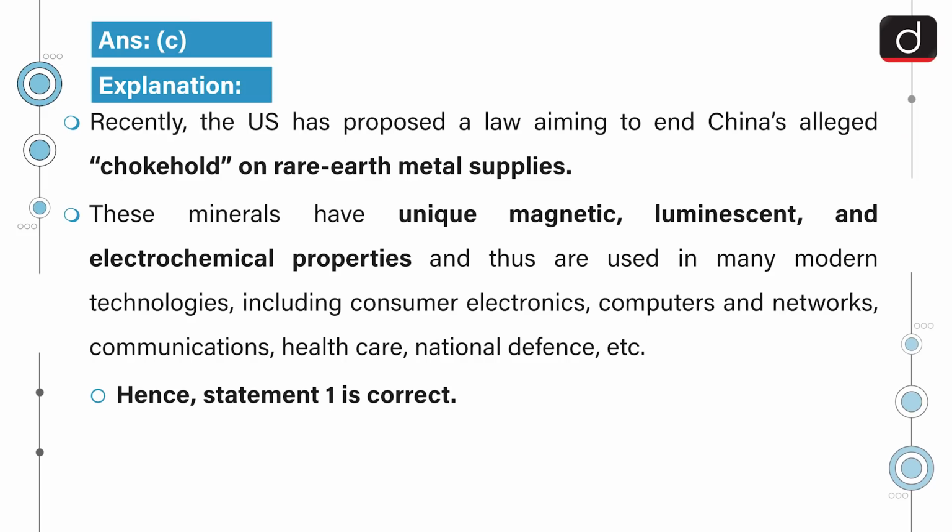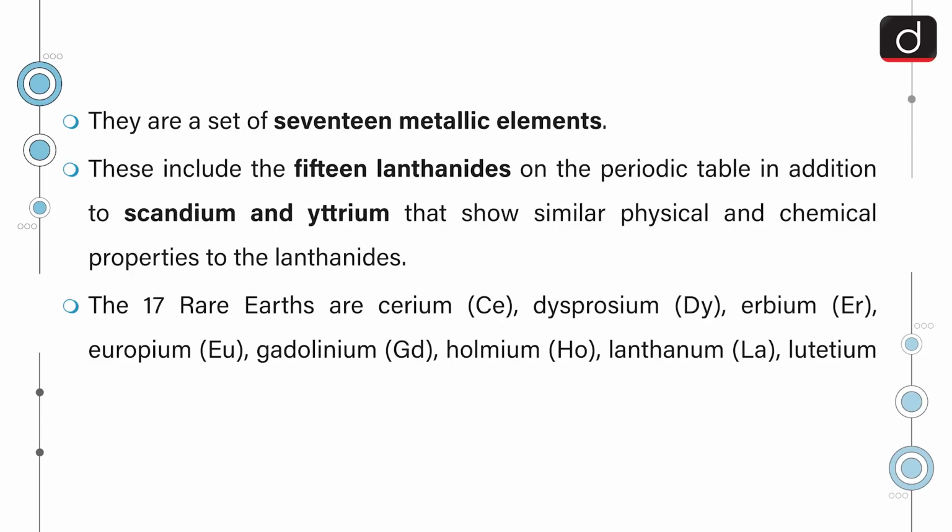Recently, the US has proposed a law aiming to end China's alleged chokehold on rare earth metal supplies. These minerals have unique magnetic, luminescent and electrochemical properties and thus are used in many modern technologies including consumer electronics, computers and networks, communications, healthcare, national defense, etc. So, statement 1 is correct. They are a set of 17 metallic elements.